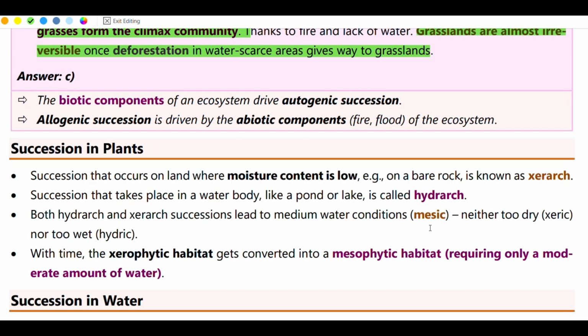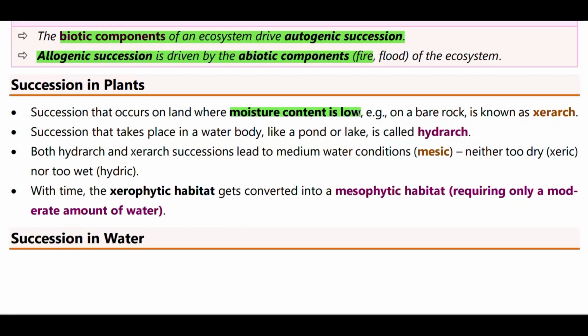Succession in plants. When the moisture content is low on land, succession of plants occurs.